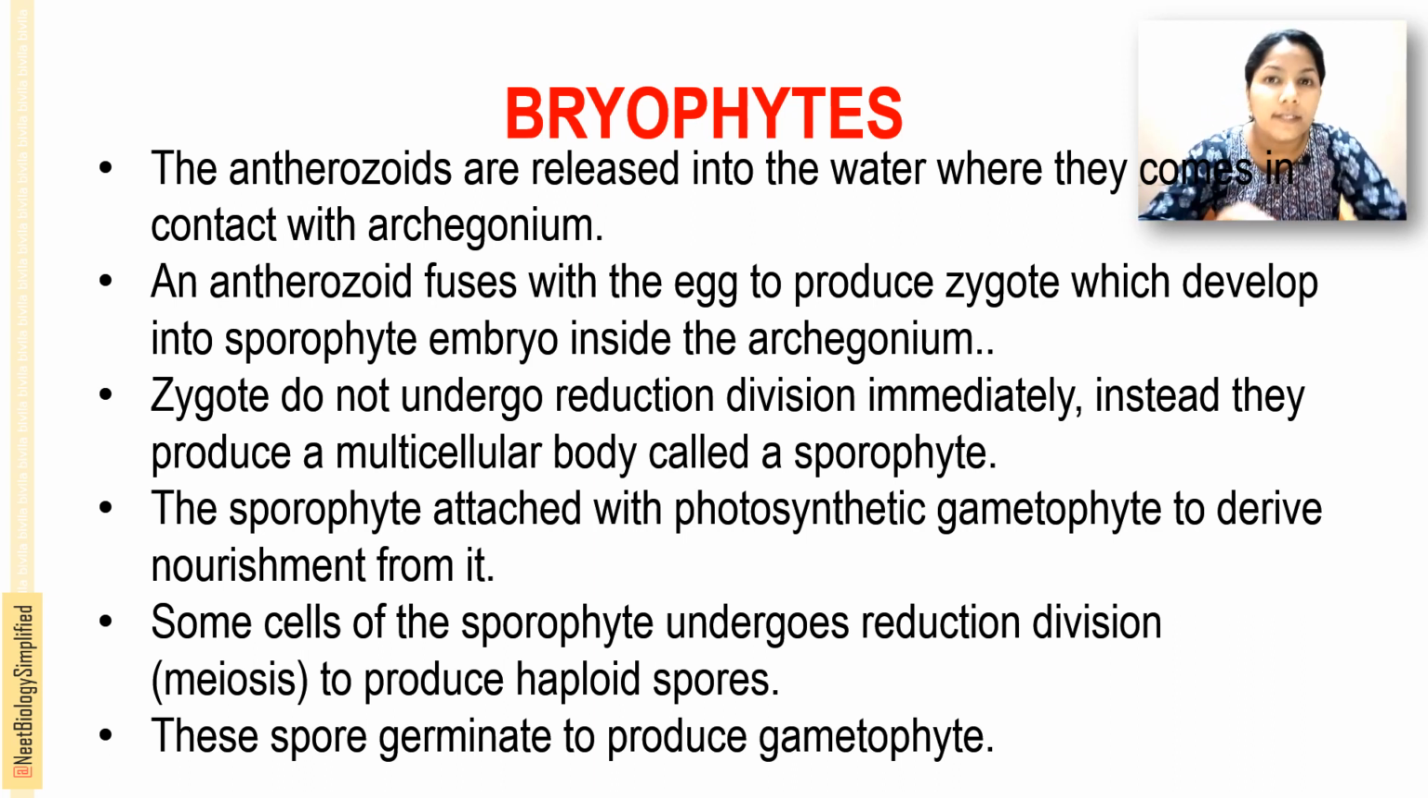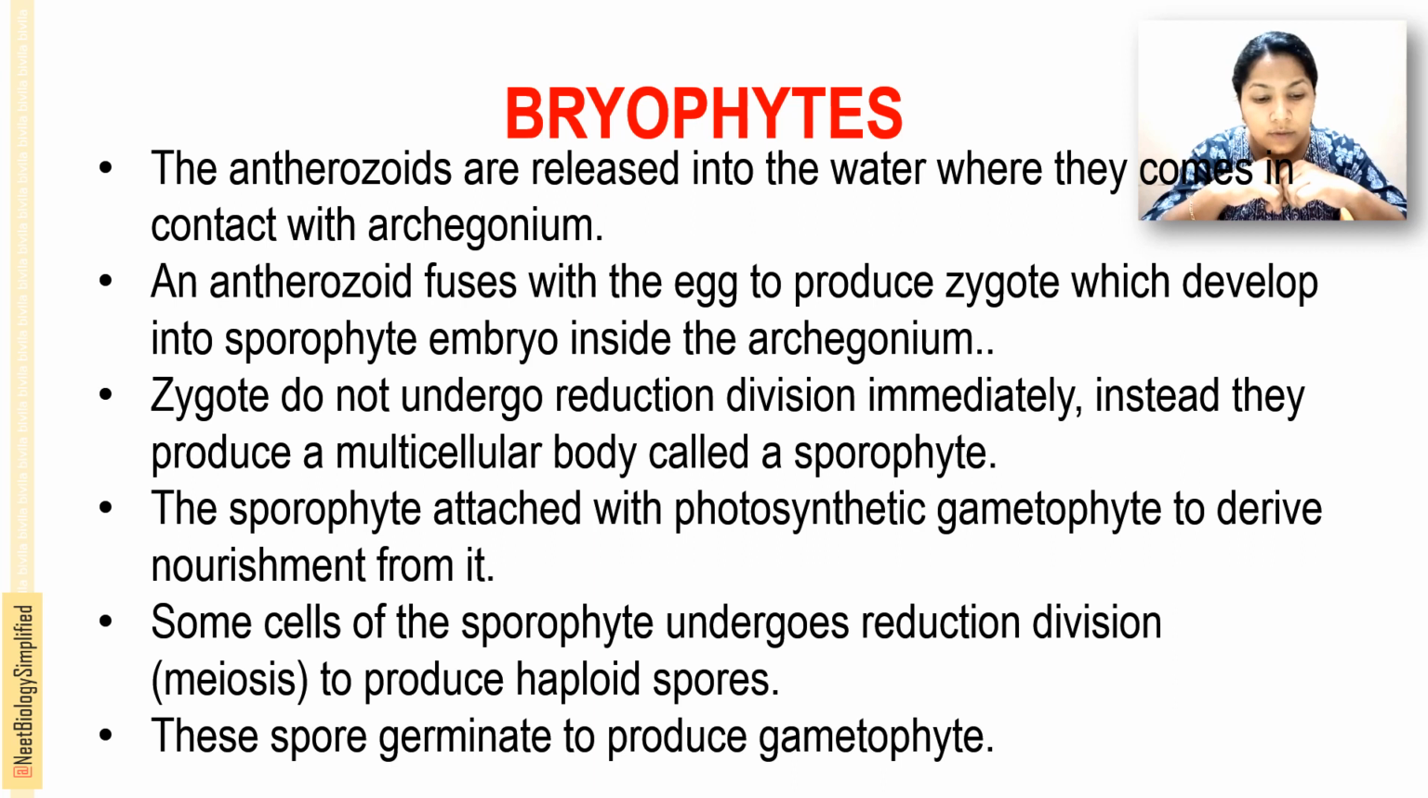Okay. Instead they produce a multicellular body that is called sporophyte. And this sporophyte is attached with a photosynthetic gametophyte to derive nourishment from it. That is, the sporophyte and gametophyte are attached together. They are not detached. They are attached to derive the nourishment from it.